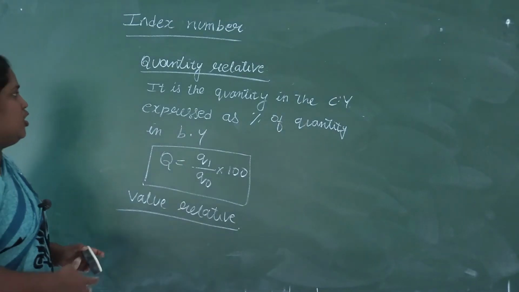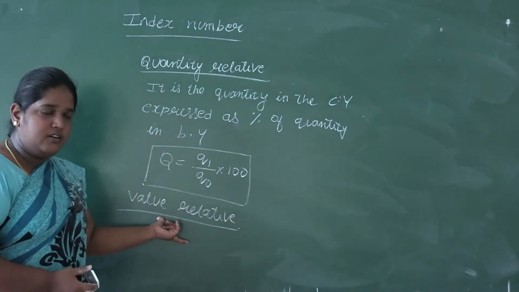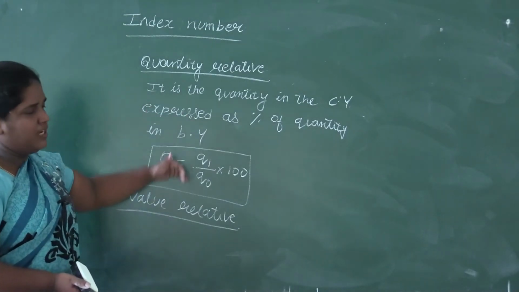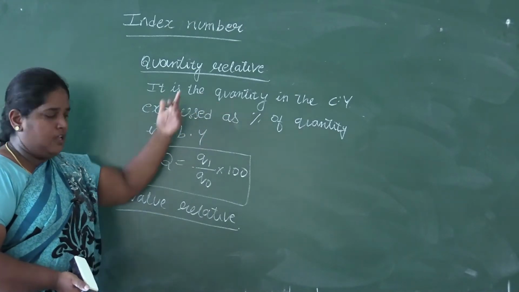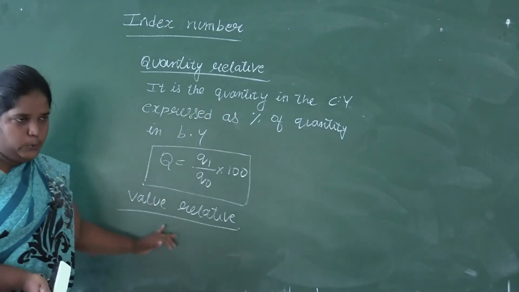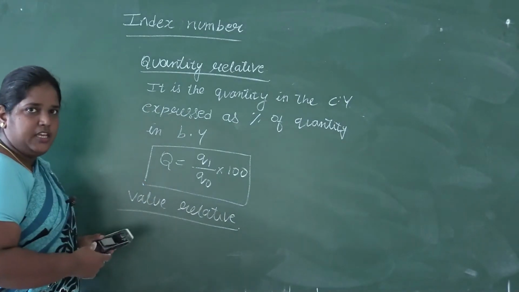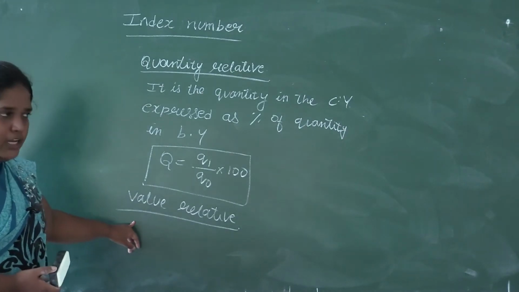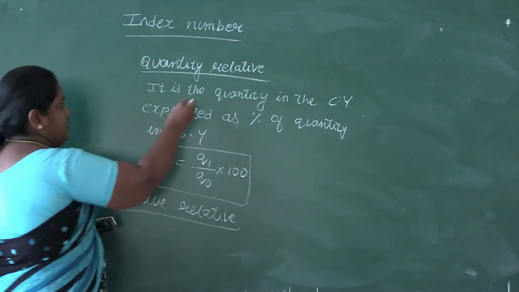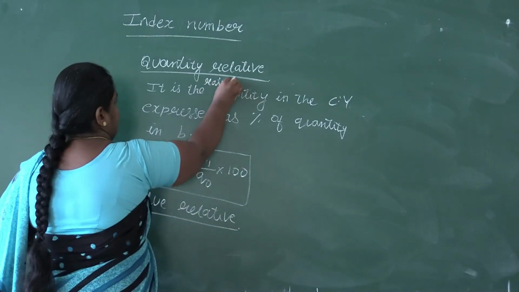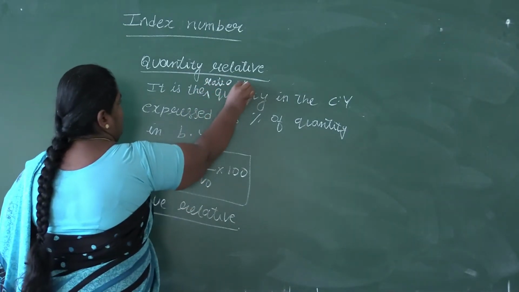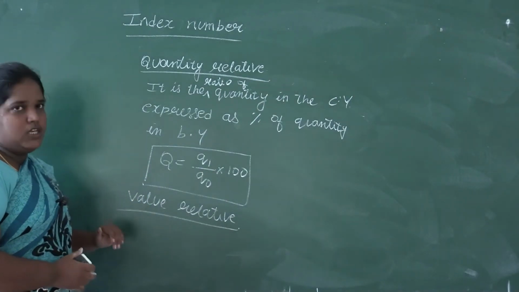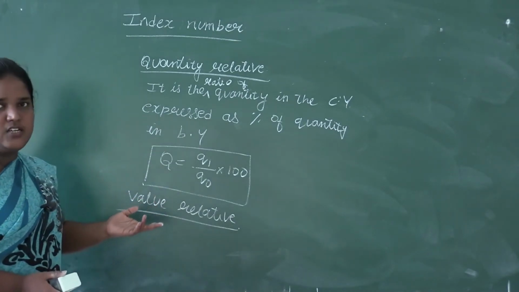It is the value in the current year expressed as percentage of value in the base year. Same definition, instead of quantity we'll change it to value. I won't write the definition again. You came to know from the previous definition how to write it for the value relative. I'll repeat it once again: it is the ratio of the value in the current year expressed as percentage of value in the base year. No problem if you don't write ratio.